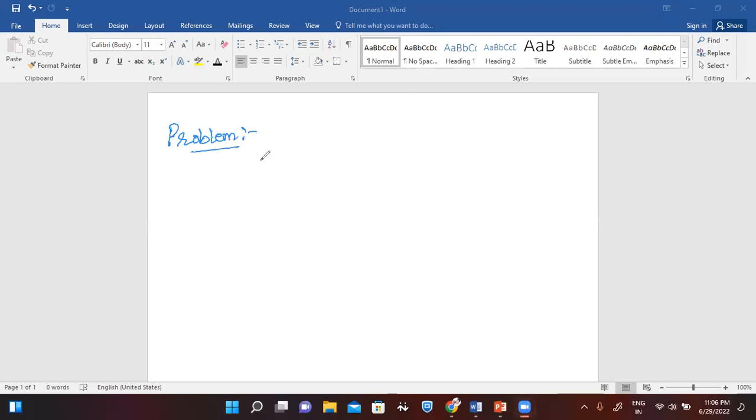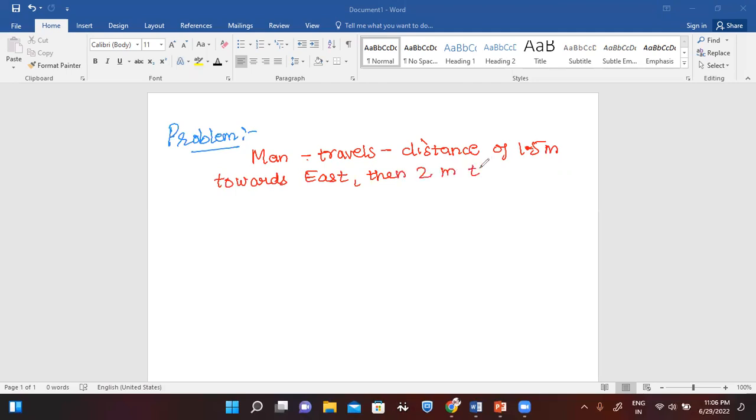Yeah, the problem is a man travels a distance of 1.5 meter towards east, right? Okay, then 2 meter towards south